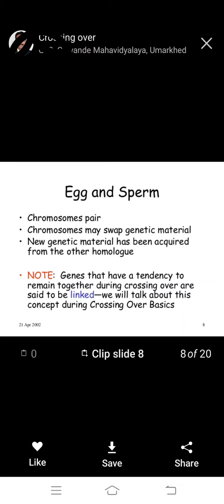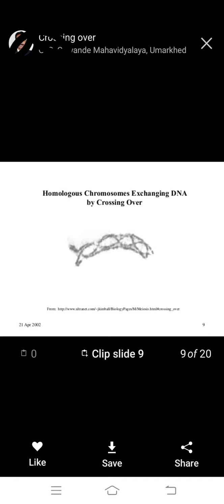Chromosome pairs may swap genetic material, and new genetic material is acquired from the other homolog. Note: genes that have a tendency to remain together during crossing over are said to be linked. We will talk about this later.